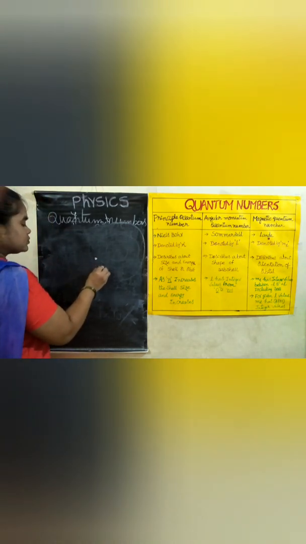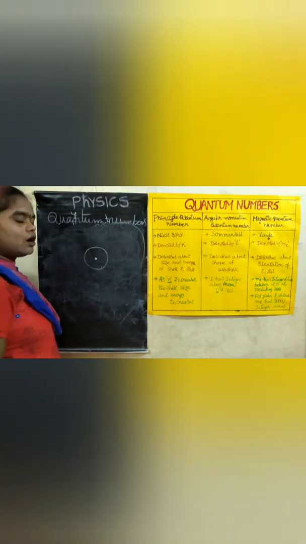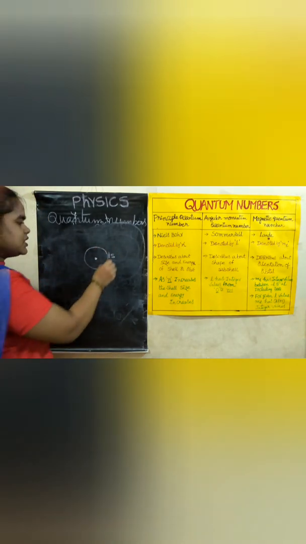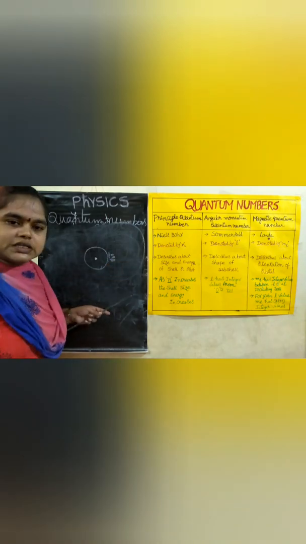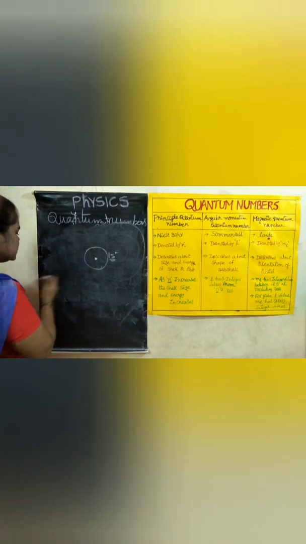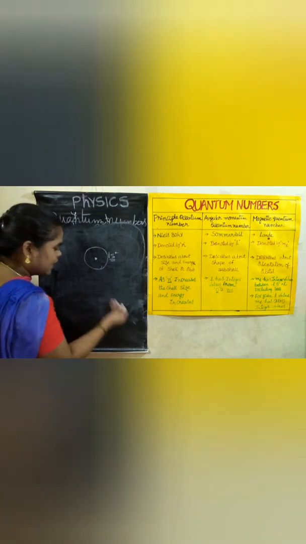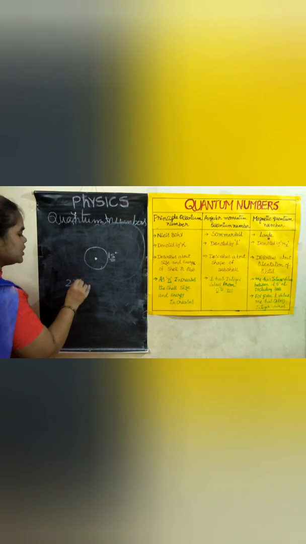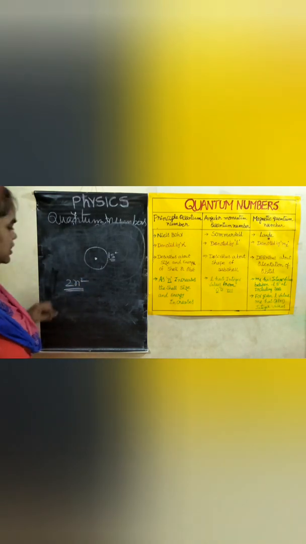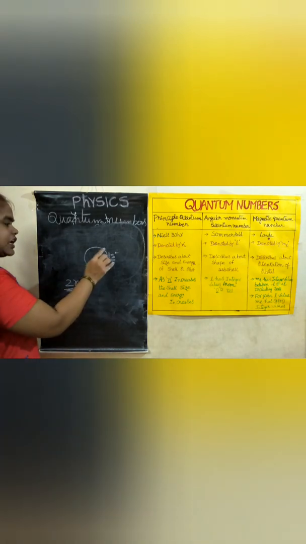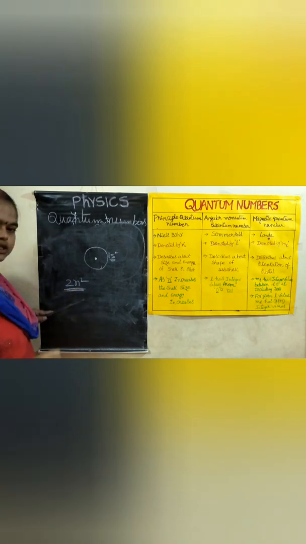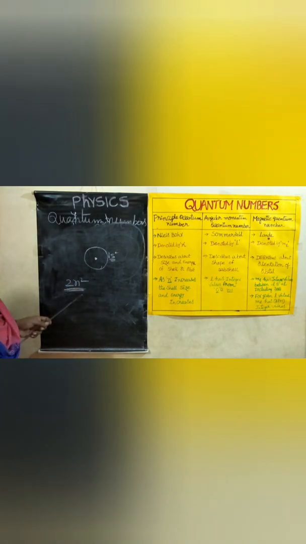So you know, in the first orbit, how many orbitals? Only one s orbital is present. Means in s orbital, we discussed how many electrons can exist. 2, no? But Bohr gave one formula for that. That is 2n square. This is very important. So you have to remember this. Maximum number of electrons that can exist in each orbit is 2n square.